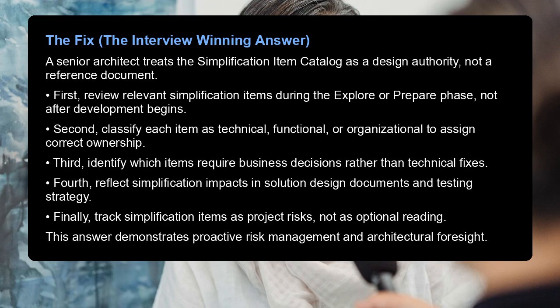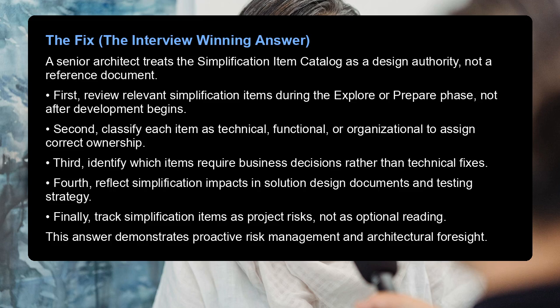The fix, the interview-winning answer. A senior architect treats the simplification item catalog as a design authority, not a reference document. First, review relevant simplification items during the explore or prepare phase, not after development begins. Second, classify each item as technical, functional, or organizational to assign correct ownership.